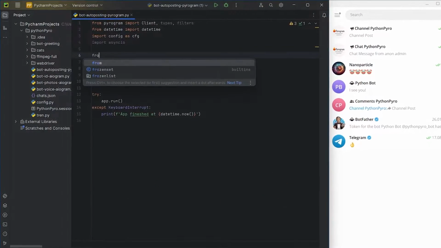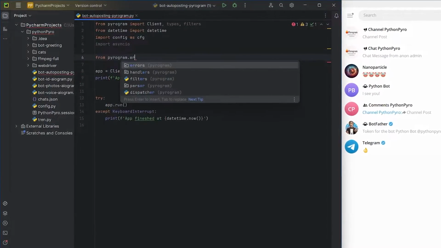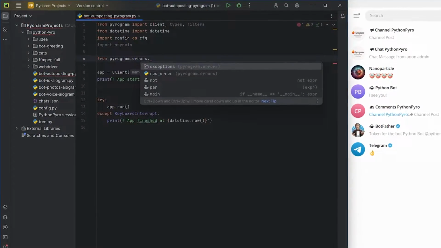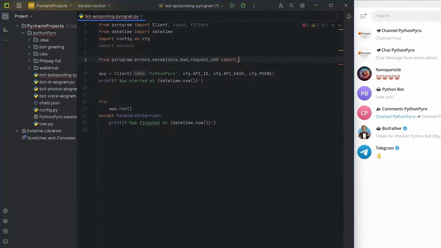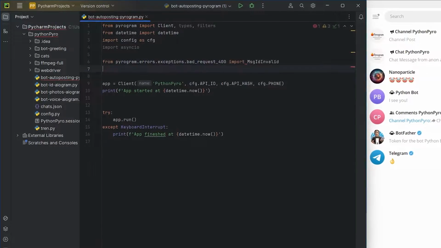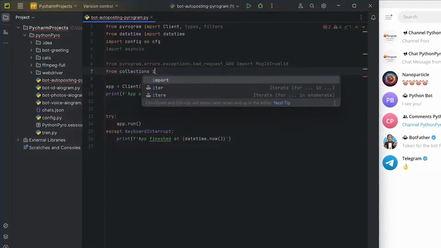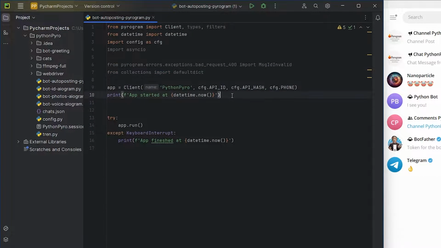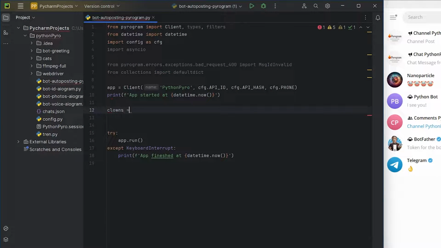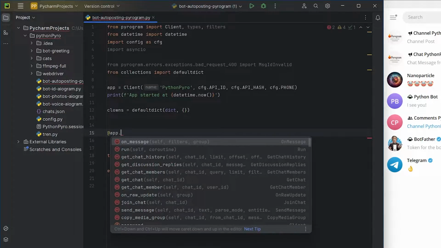For parsing, I will use a user bot and the Pyrogram library. I've chosen a small Ukrainian news channel called Novinach, where users actively use emojis in comments. I'll import the message ID invalid error from Pyrogram, which may occur during the process. Also, I'll import default dict from collections. In the clowns dictionary, I will store the list of users and the total number of reactions they received for their comments.